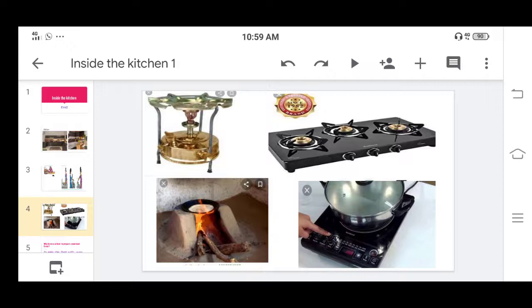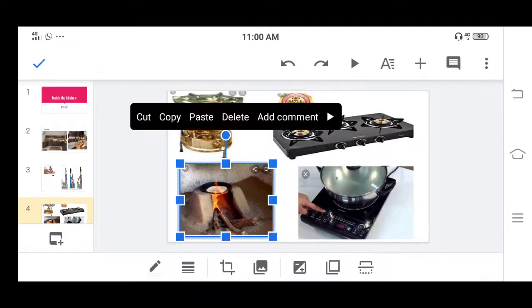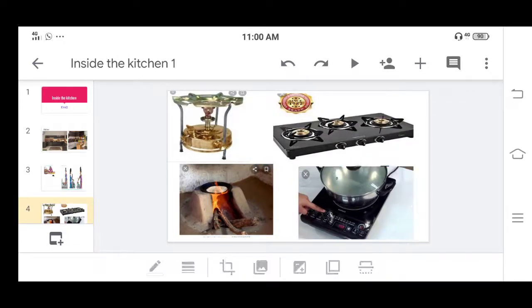This is the chulha. Earlier there was no kerosene and no gas cylinders, so at that time people used to cut the wood and use firewood for cooking. Nowadays also in the villages, most of the people use this chulha for cooking. This is induction.